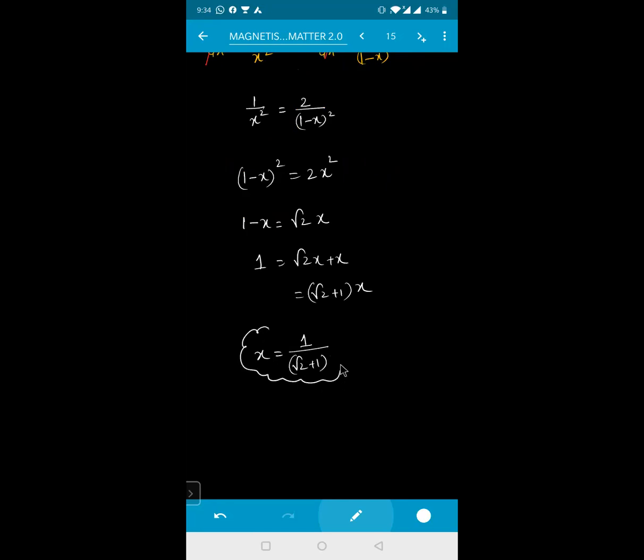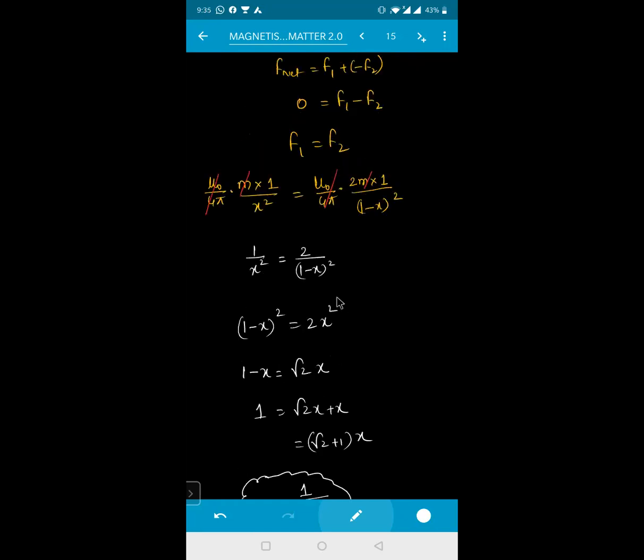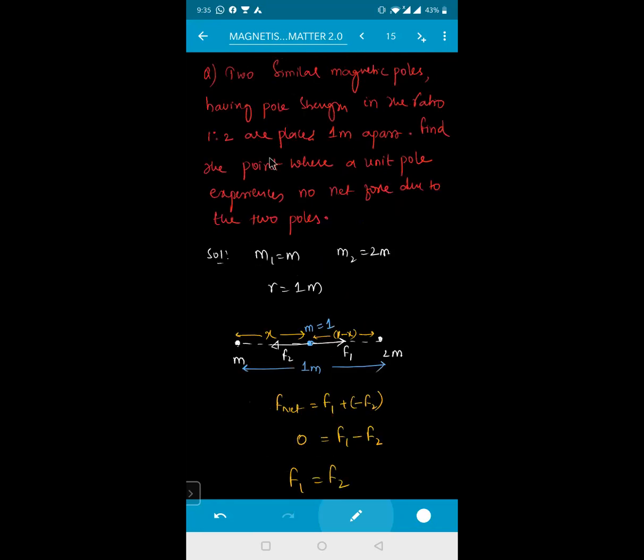Sir, actually here we have to divide the magnet into 2 halves and then equate, right? No. He has given me the magnetic poles. Already there is one pole here and there is another pole here. That means this is a bar magnet here like this, and this is a bar magnet here like this.